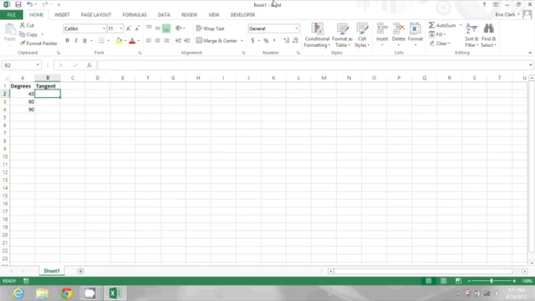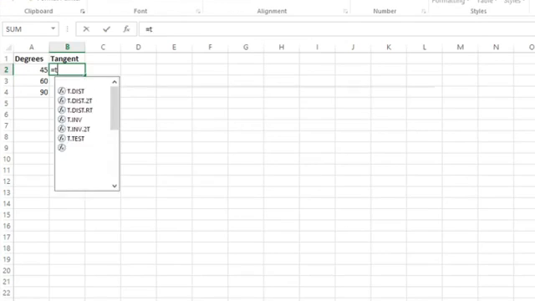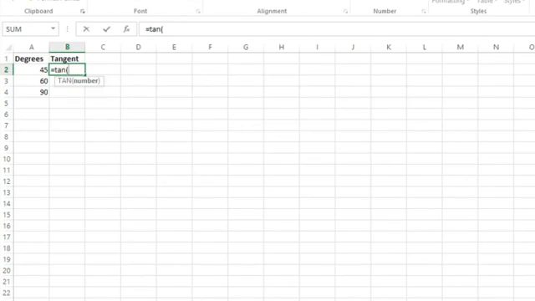Now, if I just use the tan function here, equals tan, and then select 45 and press enter, I don't get 1. I get 1.619775, so that's not correct. This is because you actually have to put the angle in radians in Excel.